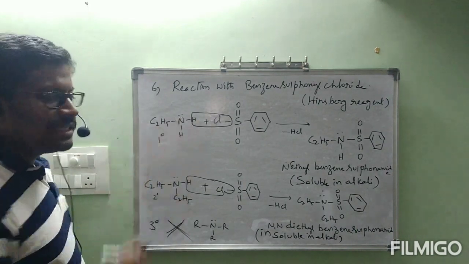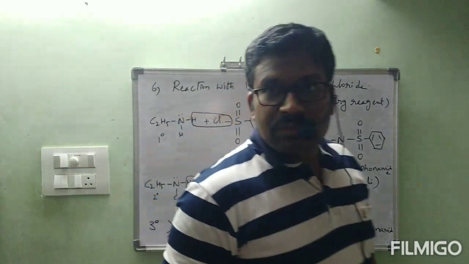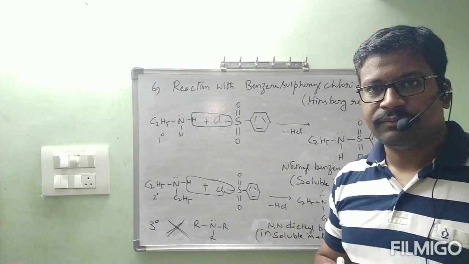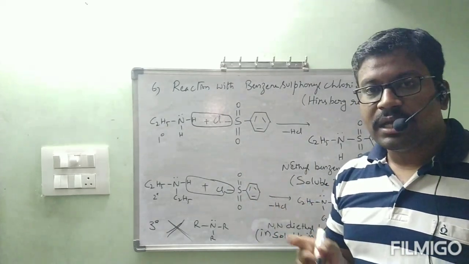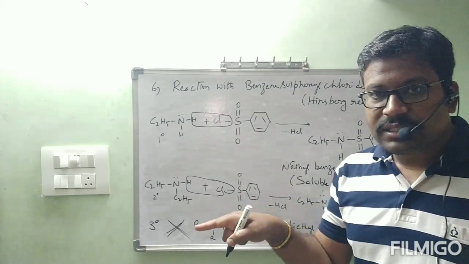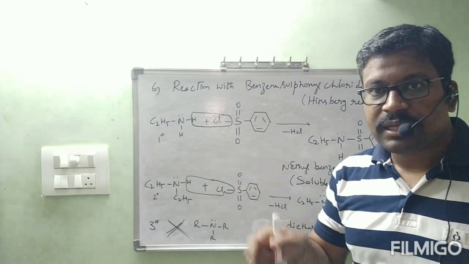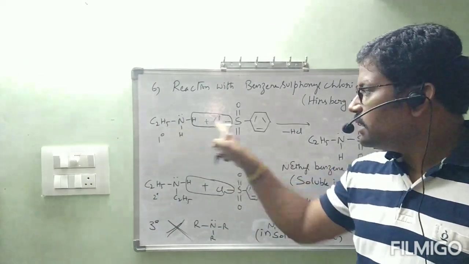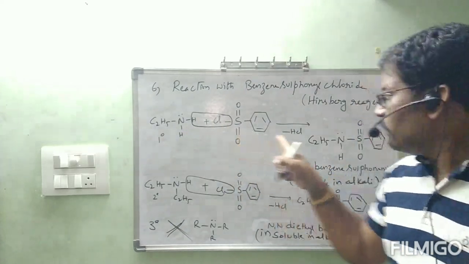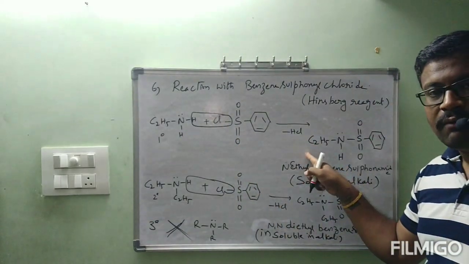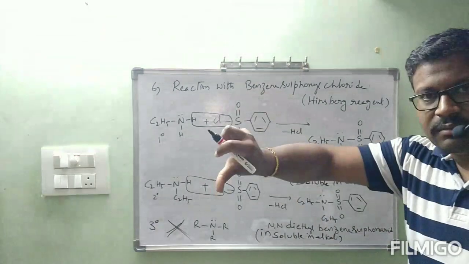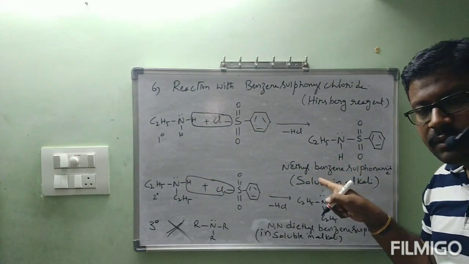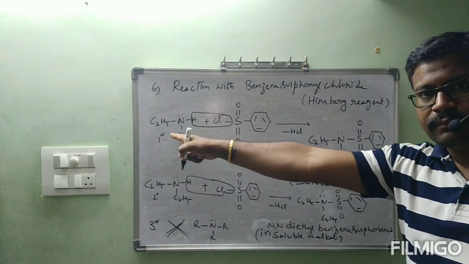Now, this Hinsberg reagent is used to distinguish primary, secondary, and tertiary amines. In what way? First, we react the primary amine with benzene sulfonyl chloride. We will get a compound. To that compound, we will add alkali, a base. That compound is soluble. If it is soluble, we will confirm it as primary.